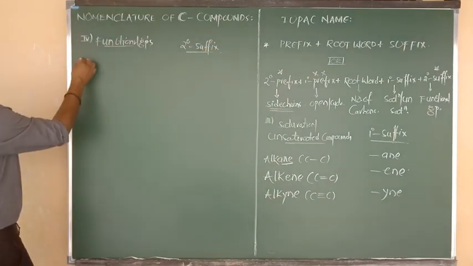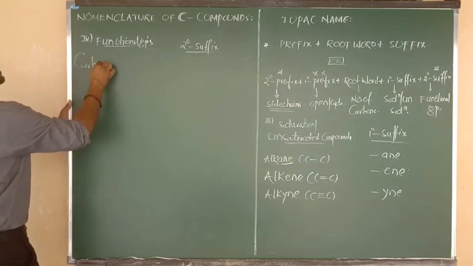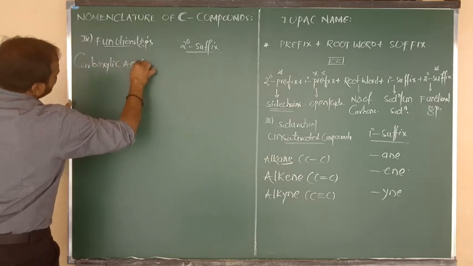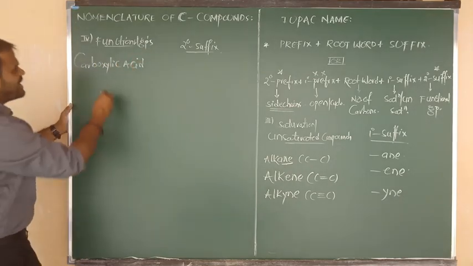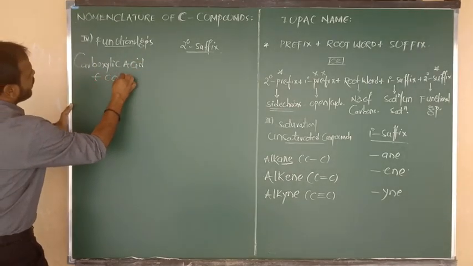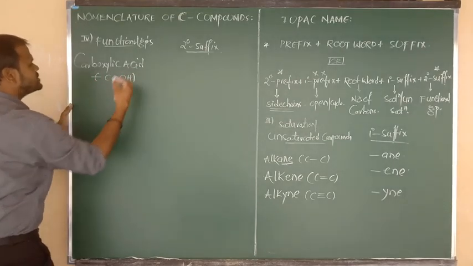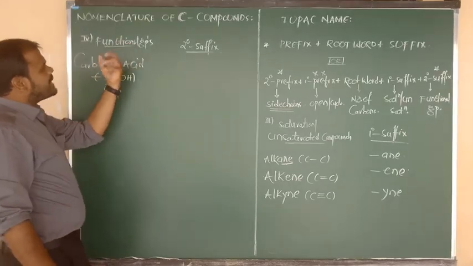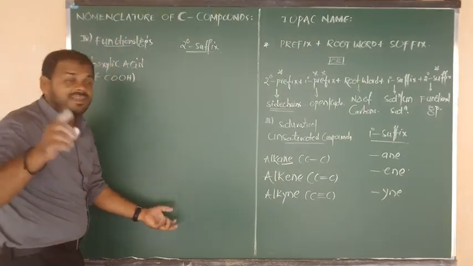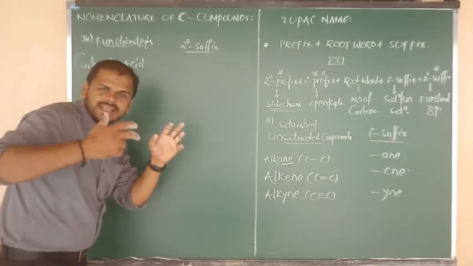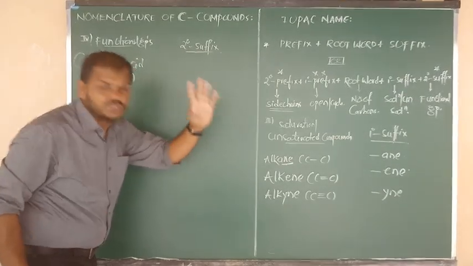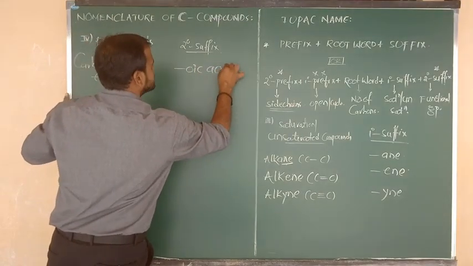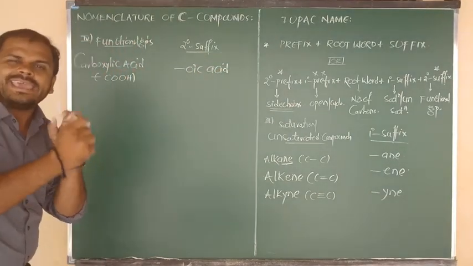First, suppose the functional group compound is carboxylic acid. What is the formula of carboxylic acid? You know the formula very well: COOH. If the functional group is carboxylic acid, then we add the secondary suffix, the last word, which is very important: oic acid.